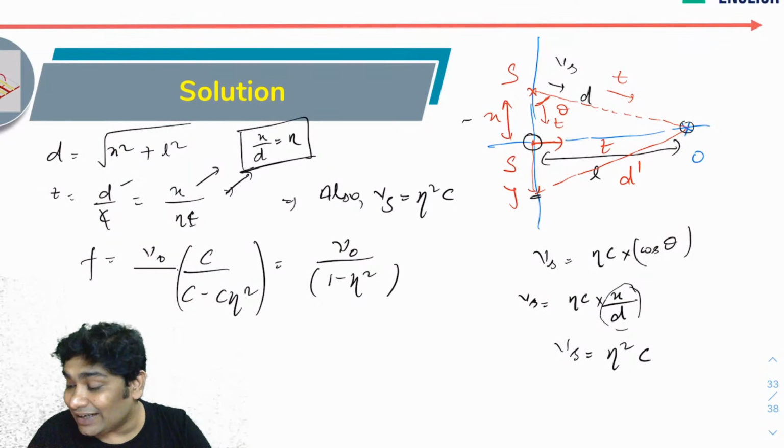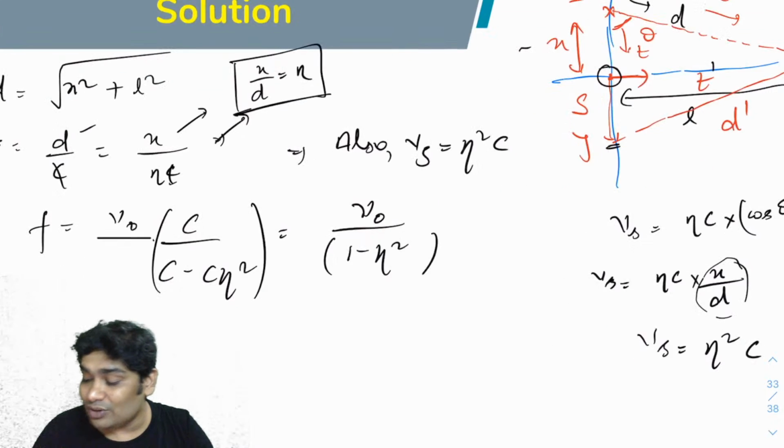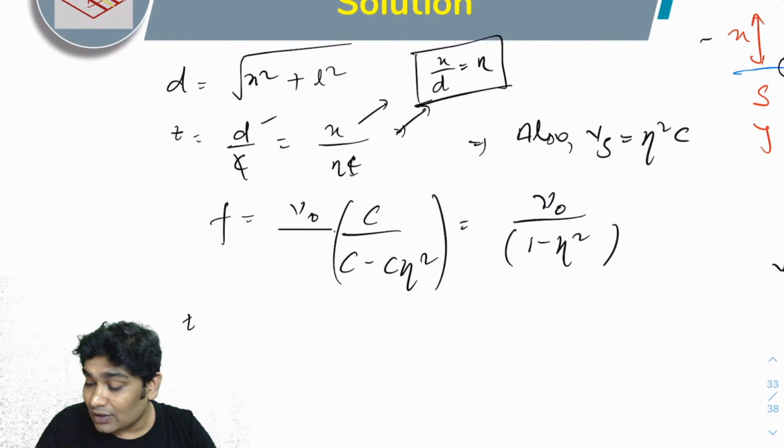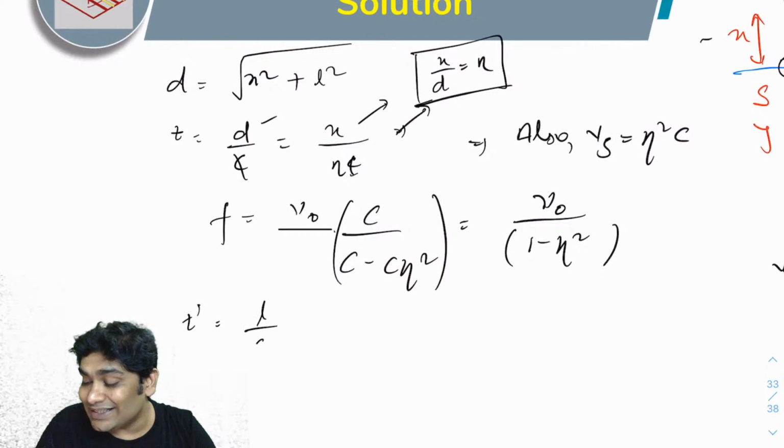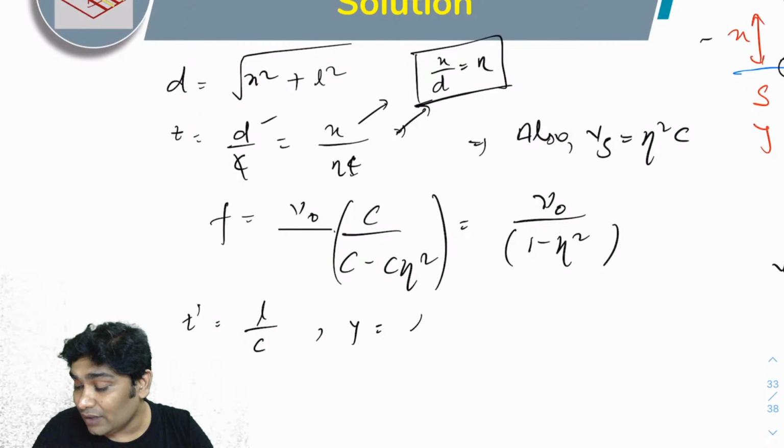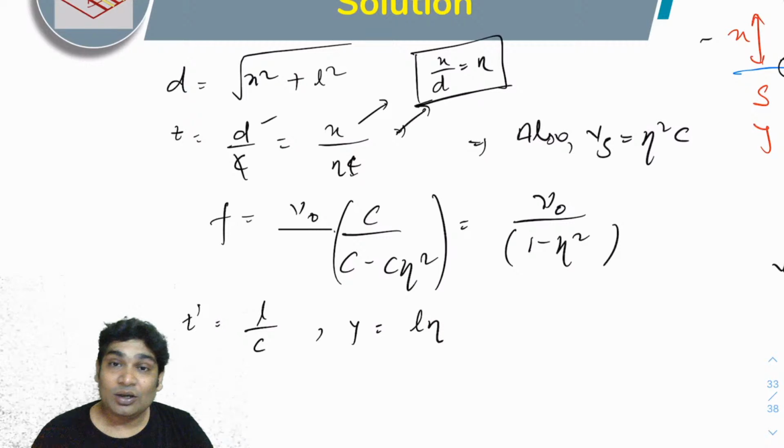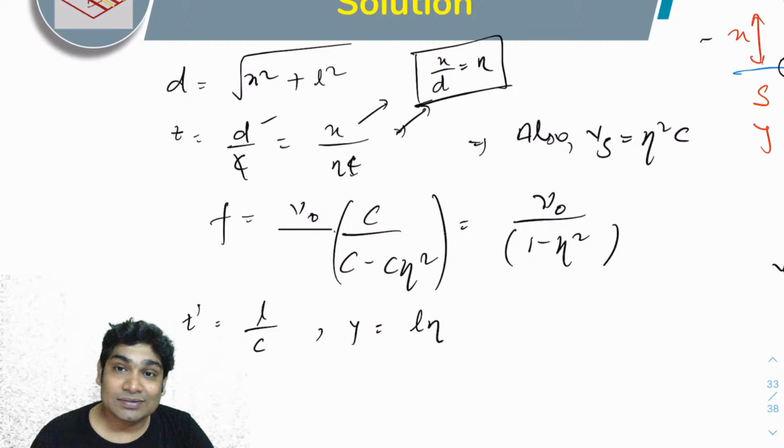If I imagine that it happens in t dash time, I know t dash would be L over c, which would make my y as L times beta. So this is very simple.